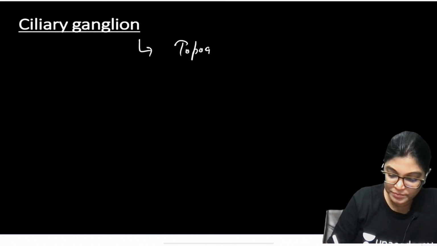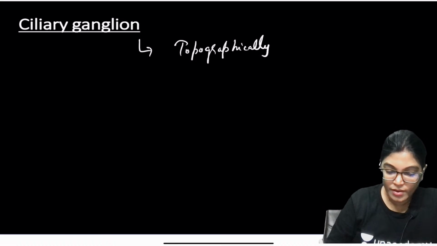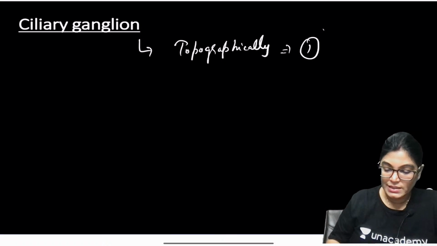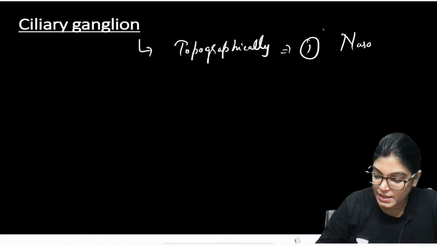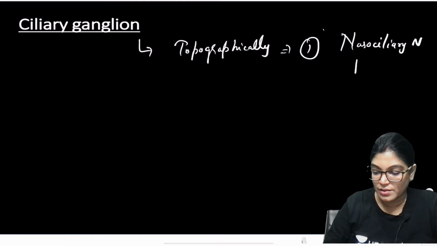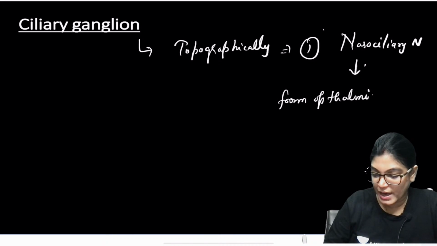So the ciliary ganglion, topographically, is related to the nasociliary nerve, which is a branch from the ophthalmic division of the trigeminal nerve.